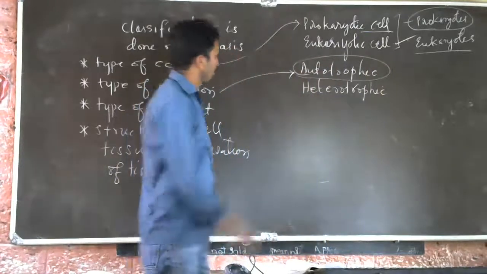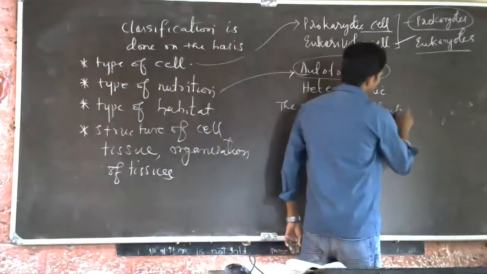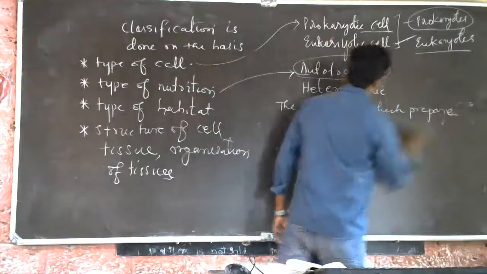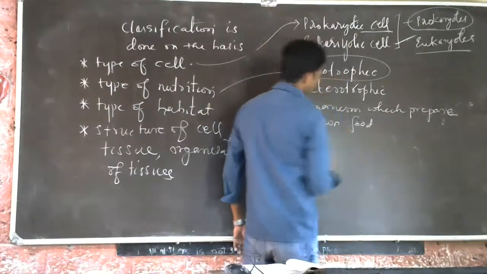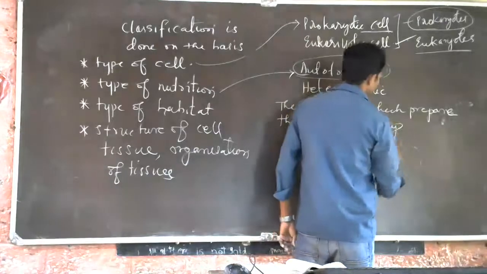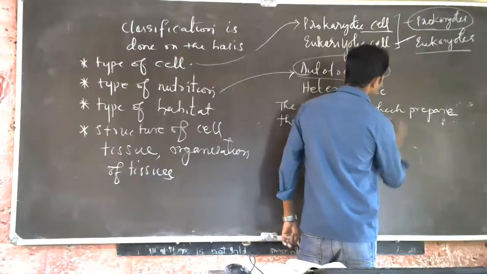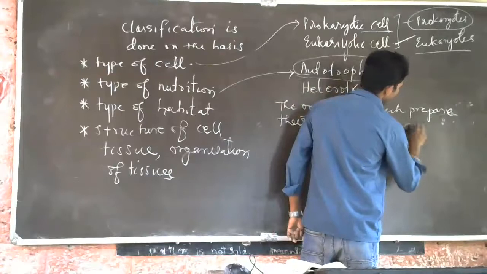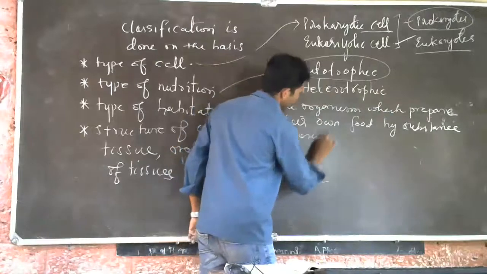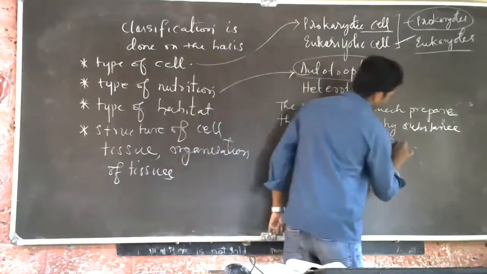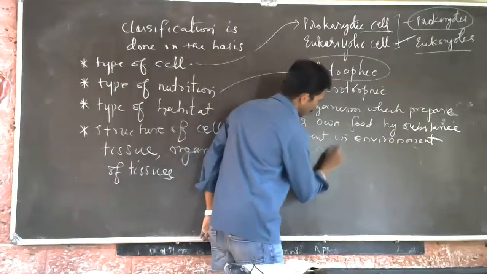Organisms which prepare their own food by substances present in the environment are called autotrophs.